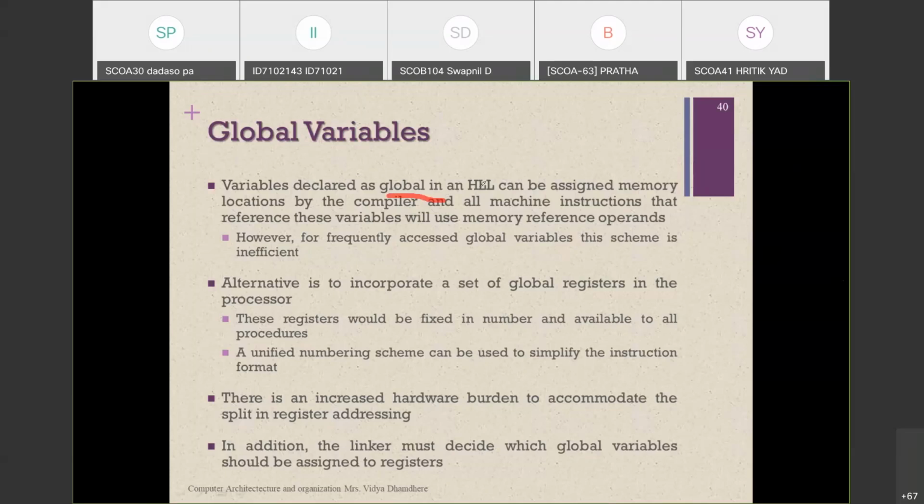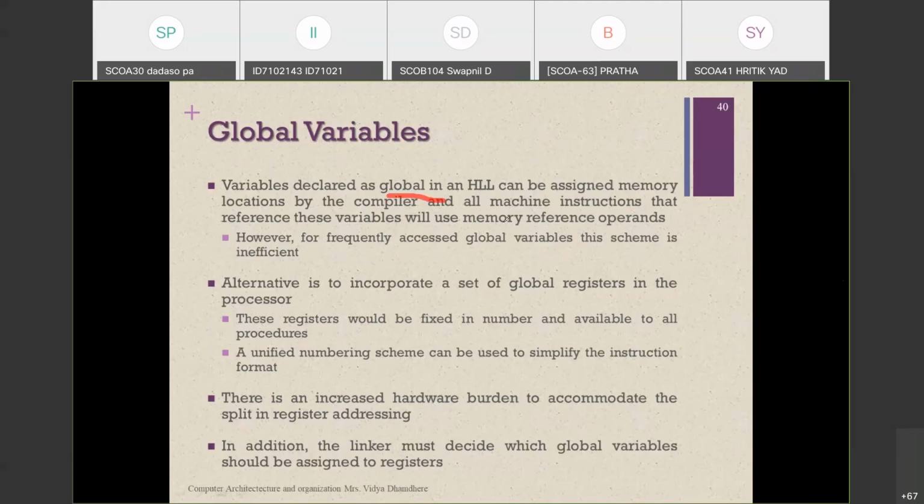A global variable is available in high level programming languages, and the compiler assigns it a memory location. But all machine instructions that refer to that variable use a memory reference operand, because it is accessed throughout the program.